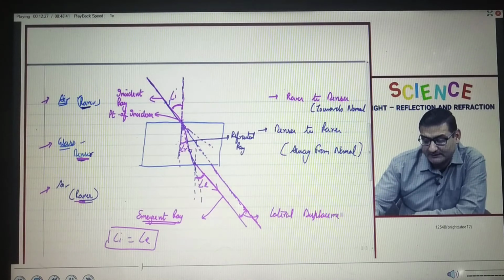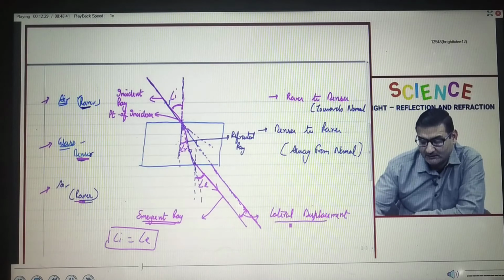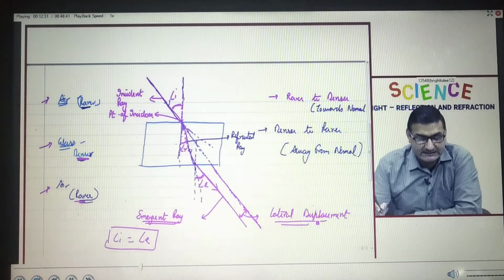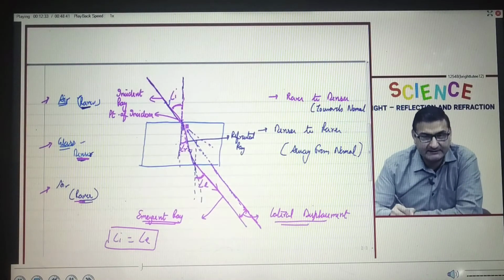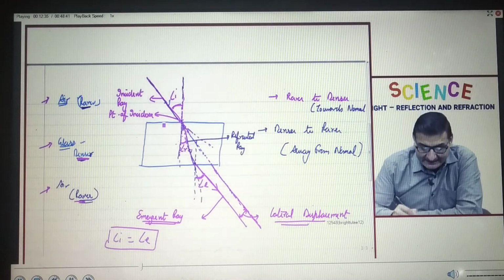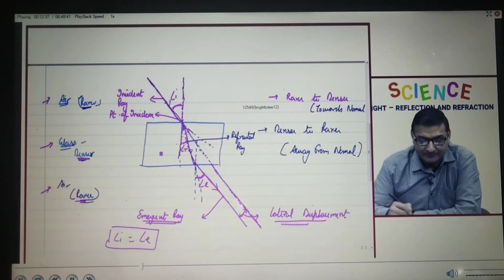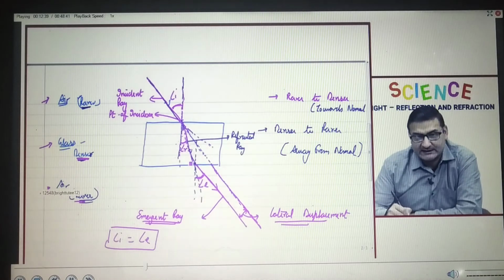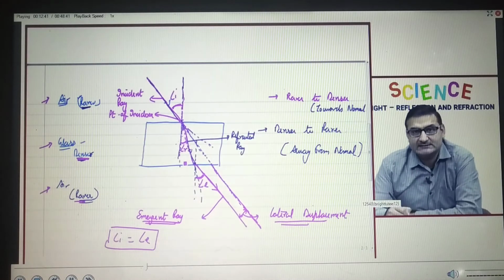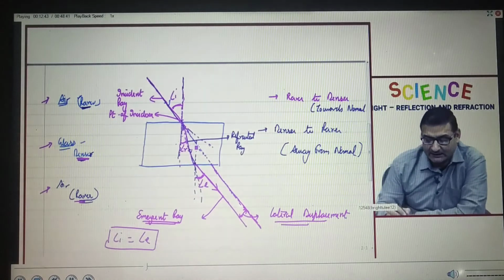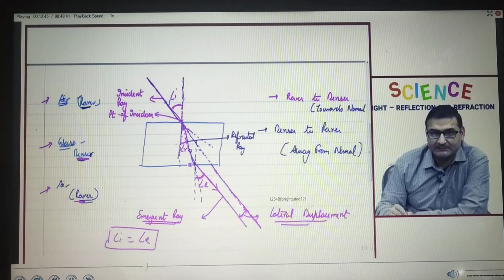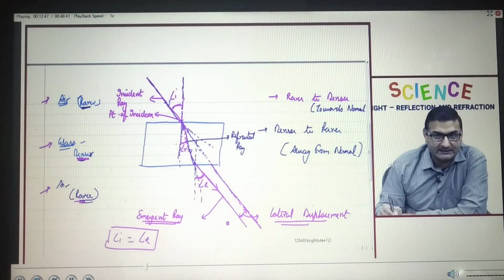So there are a few things that we have written on the screen right now. Let us understand each and everything once again. This was the incident ray, the ray of light coming. It entered the glass slab and then it bent from its actual path. The bent ray of light is the refracted ray. Then again when it emerged from the glass slab, this ray of light will be called emergent ray.